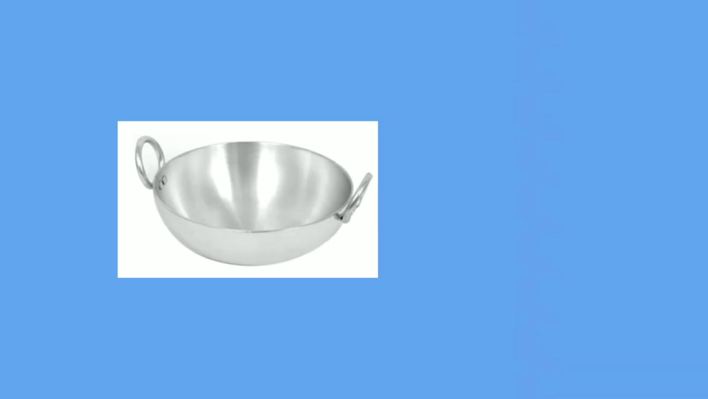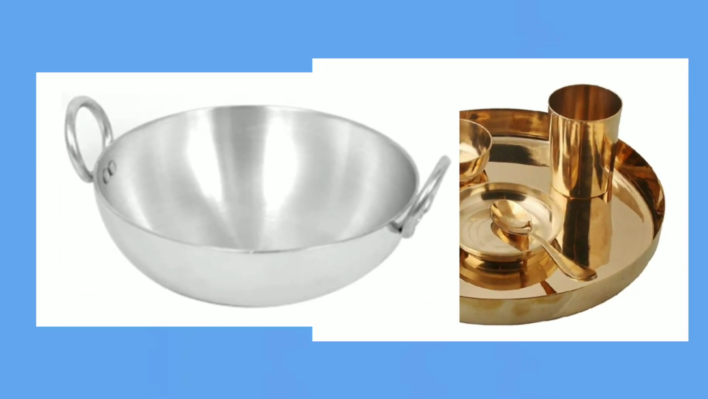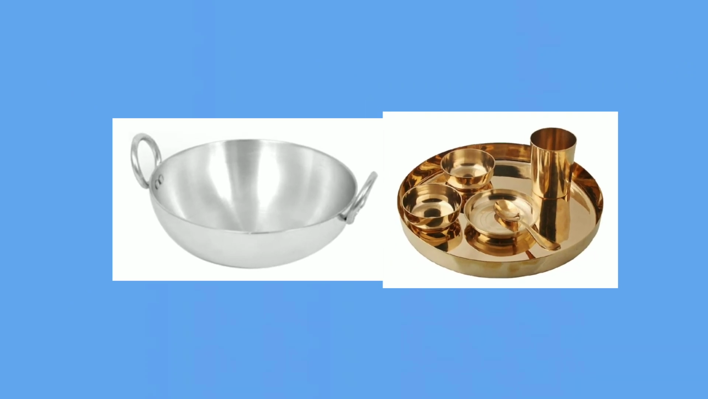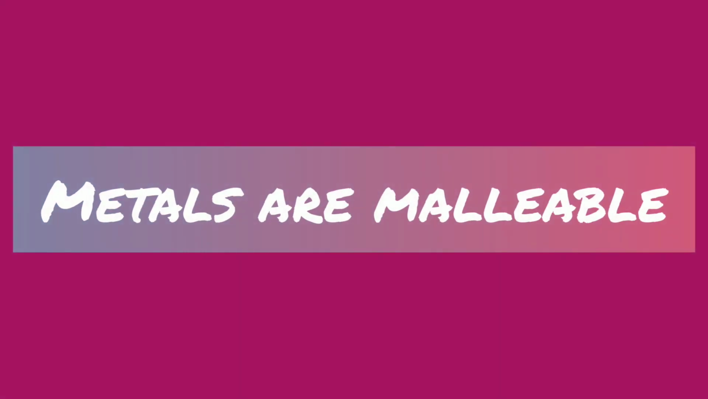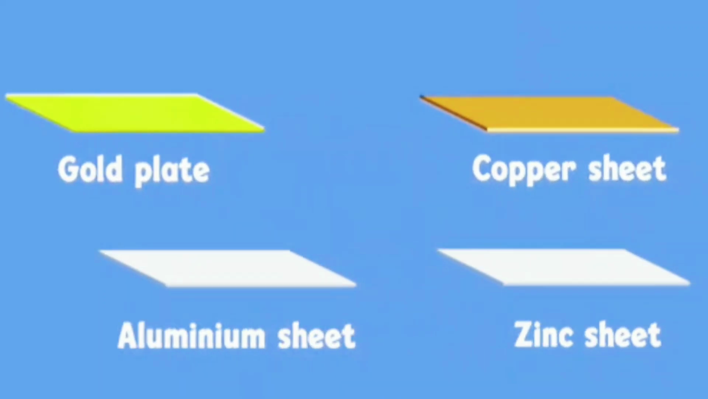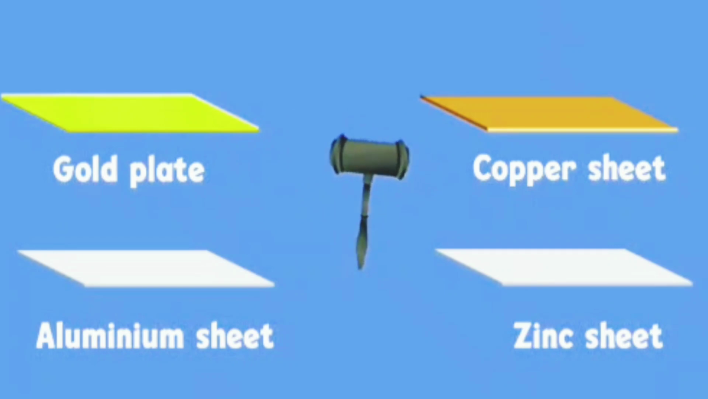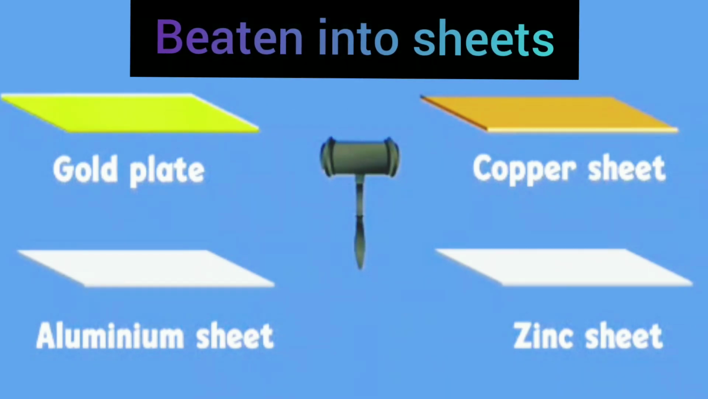When these utensils are dropped, what happens? Have you noticed? Do they break? No, they do not. It means metals are hard. Metals are malleable. Have you all seen plates made of aluminium, gold, copper and zinc and many more? What does it mean? When beaten with a hammer, these metals can be made into sheets, and this property is called malleability. The metals are malleable in nature.